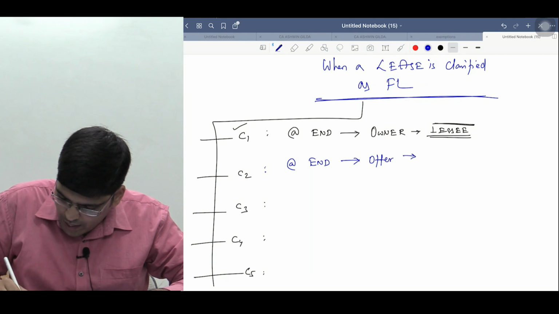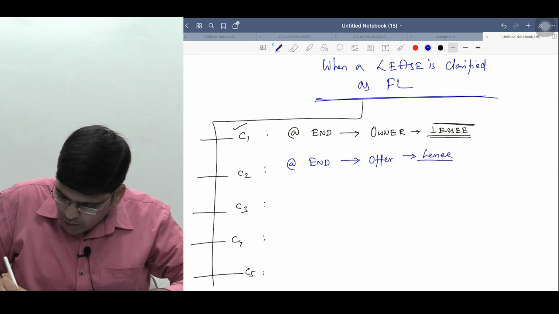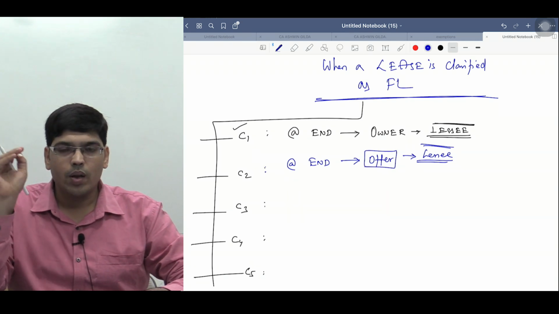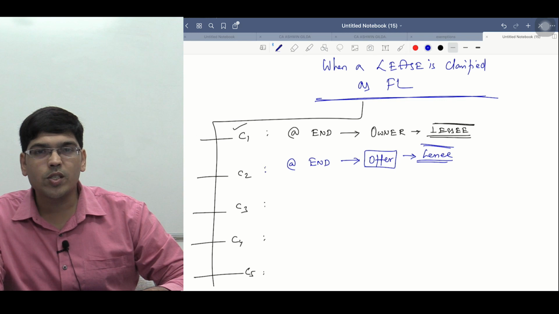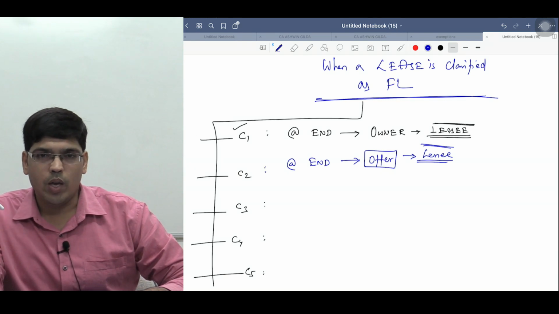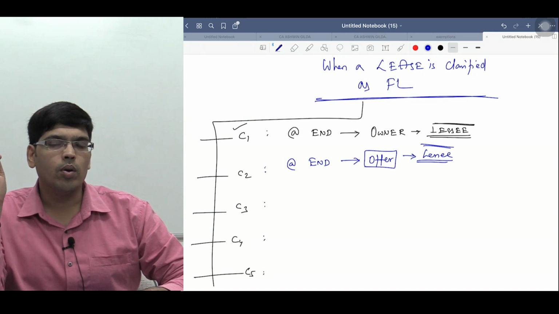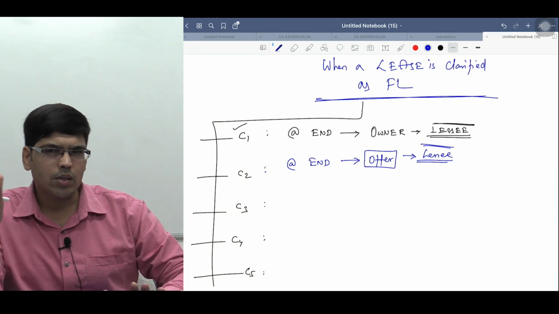an offer is made to the lessee to purchase the lease asset. See, here the word is offer. At the end of the lease term, an offer is made to the lessee that if he wants, he can buy the leased asset. And the offer price is so low that it's almost reasonably certain that he will buy the asset.